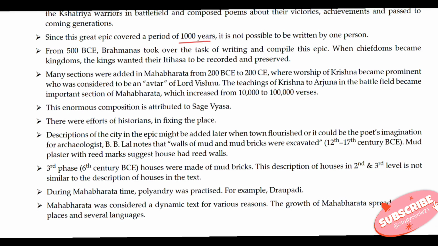From 500 BCE, Brahmins took over the task of writing and compiled this epic. When chiefdoms became kingdoms, the kings wanted their itihasa to be recorded and preserved. Many sections were added in the Mahabharata from 200 BCE to 200 CE, when worship of Krishna became prominent, who was considered to be an avatar of Lord Vishnu. The teachings of Krishna to Arjun in the battlefield became an important section of the Mahabharata, which increased from 10,000 to 1 lakh verses. This enormous composition is attributed to sage Vyasa.